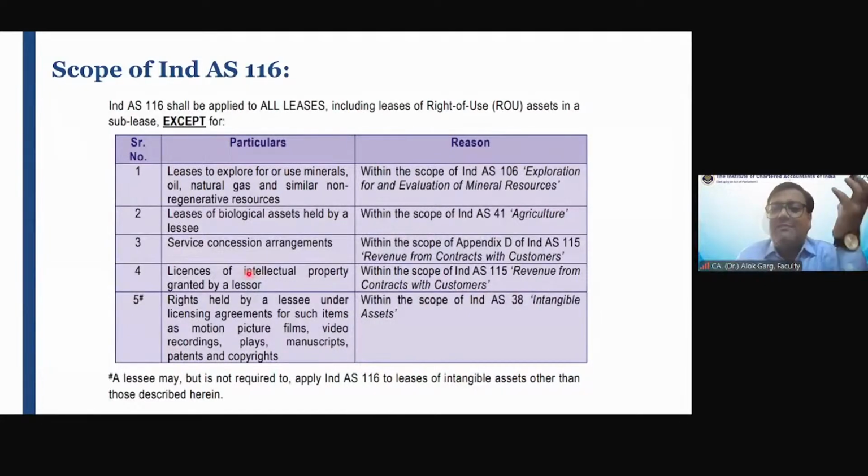Friends, the objective of this standard is to do the lease accounting in the books of lessee and lessor. Ind AS 116 is applicable to all leases except a few assets which are not covered under lease, like service concession arrangement. I told you about this service concession arrangement in Ind AS 115. So that is included in 115 and hence not included here. So there are a few assets which will not come under Ind AS 116. Why? Because they will come under a different standard, right?